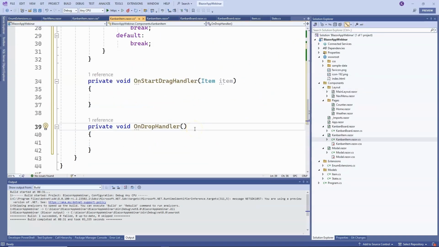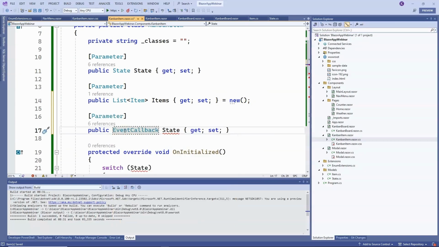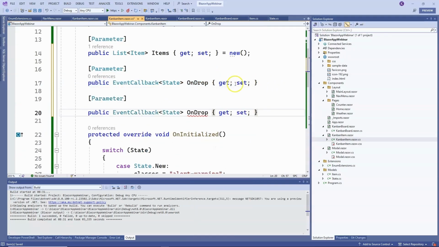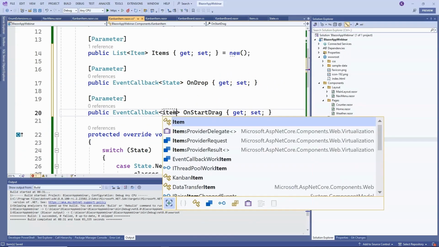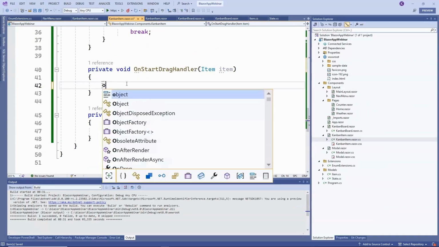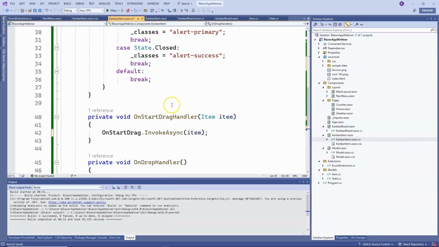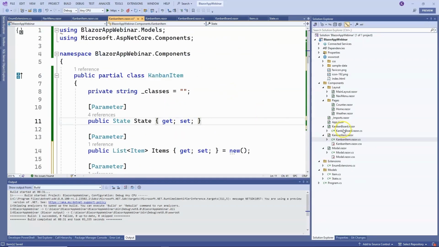Now let's think about what we really want to do after calling these methods. In this section, we want to pass this information to the parent component, which will handle these methods appropriately. Therefore, just as we did for the Modal window, we need to add a new EventCallback parameter here, where the appropriate parameter will be passed. This is how it will look for the OnDrop method, and similarly for the OnStartDrag method, where we pass the item. And here we need to call these methods inside our methods. So in OnStartDragHandler, OnStartDrag.InvokeAsync, and we pass the item, while in OnDropHandler, OnDrop.InvokeAsync, and we pass the state. And that's basically it for this Kanban item component.